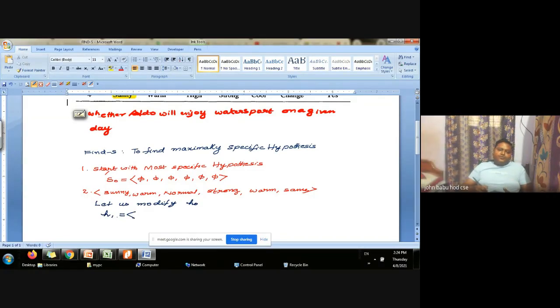Now, according to the first example, Aldo will enjoy the water sport if the sky is sunny. But our hypothesis is not accepting any values. So when you compare sunny and no value, which is more acceptable according to the data? Which is true? Sunny is true or phi is true?